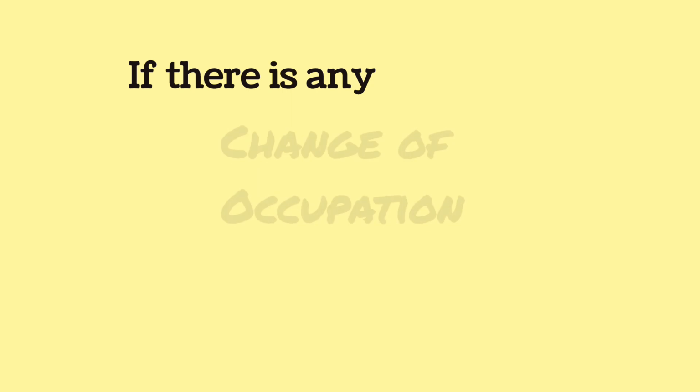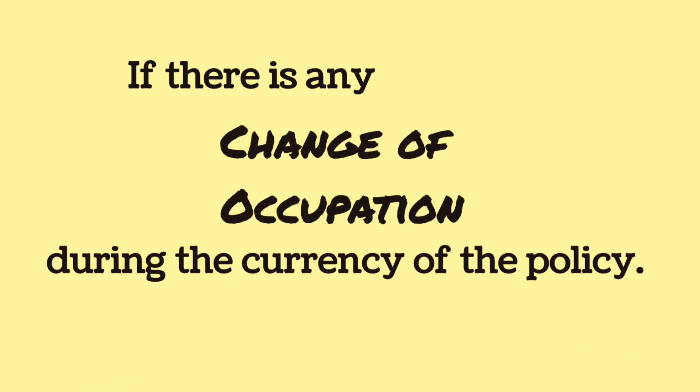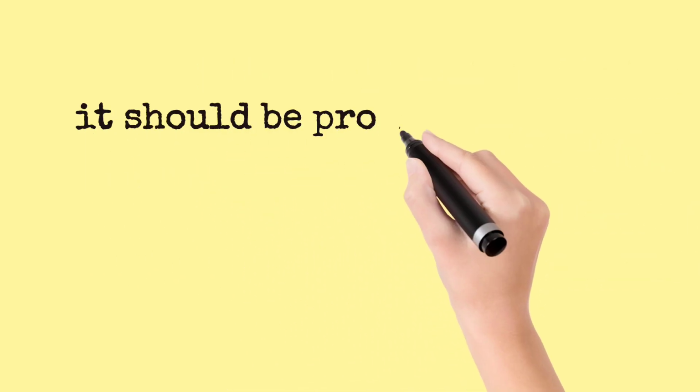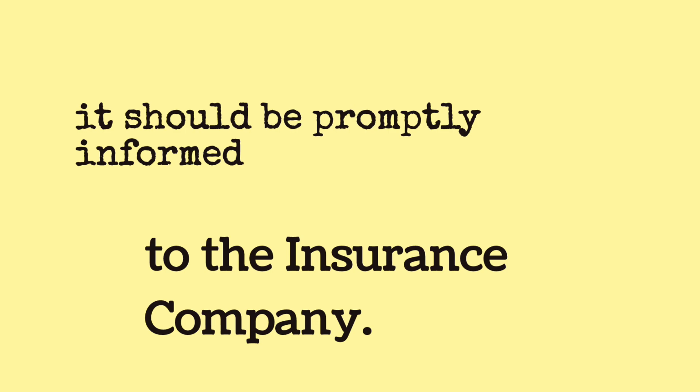If there is any change of occupation during the currency of the policy, it should be promptly informed to the insurance company.